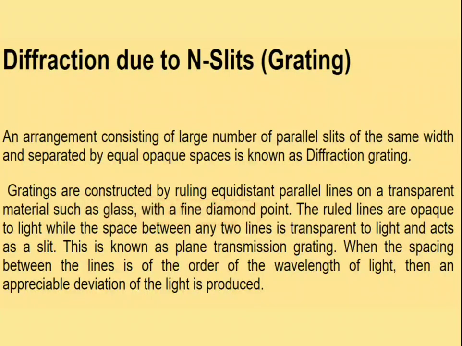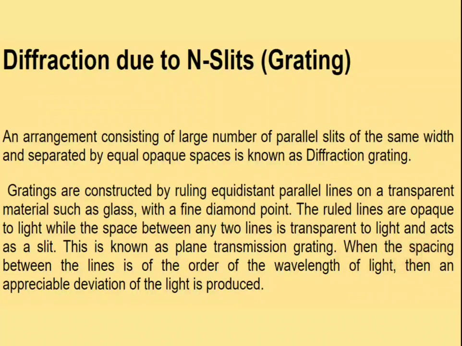A grating is constructed by ruling equidistant parallel lines on a transparent material such as glass with a fine diamond point. The meaning of a diamond point is that it is very sharp. The ruled lines are opaque space, that means the light cannot pass, while the space between the two lines is transparent to light and acts as a slit. This type of grating is known as a plane transmission grating.